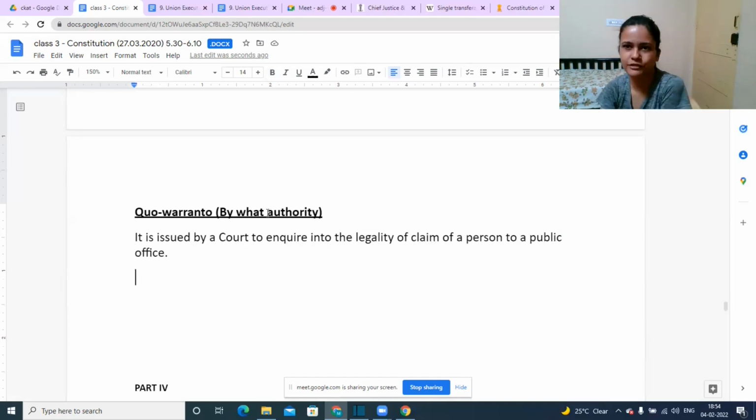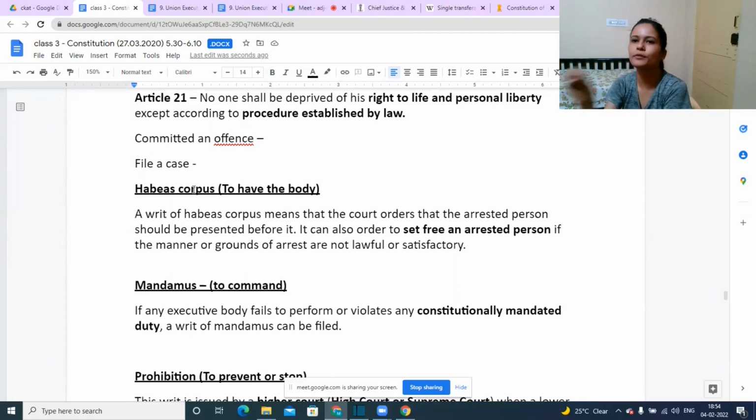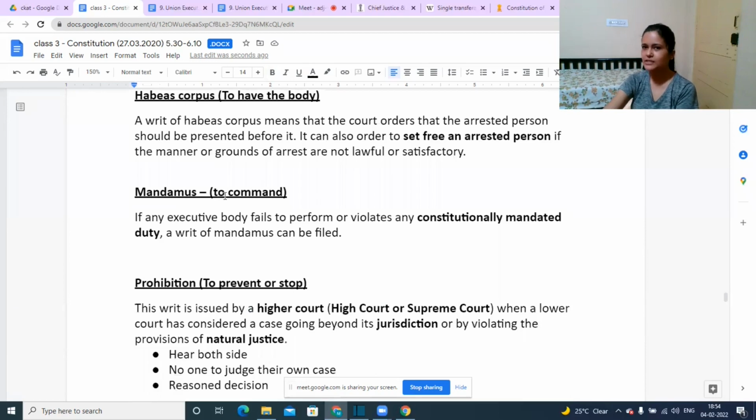Okay, so these are the 5 different writs by way of which fundamental rights may be enforced. Habeas corpus, to have the body. If someone is wrongfully arrested, wrongfully detained, the court may ask, bring this person in front of us, let us see if the grounds of arrest are proper or not. If not, the court may even ask to release the person. Same way we have mandamus, which means to command. If there is a public duty, a public officer is having a duty, he is not following the duty, in such a case mandamus may be filed, wherein the court would ask, this is your public duty, you need to perform it. So you do your duty.